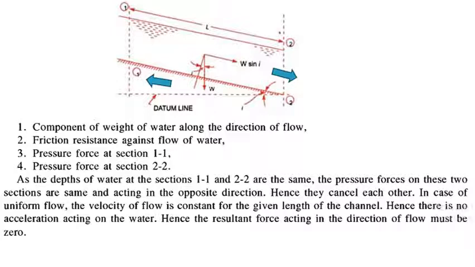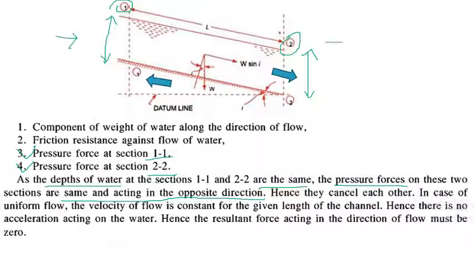As the depth of water at sections 1 and 2 is the same, because this is a uniform flow that we said in the beginning, the pressure forces are the same. They act in opposite directions, so they cancel each other.